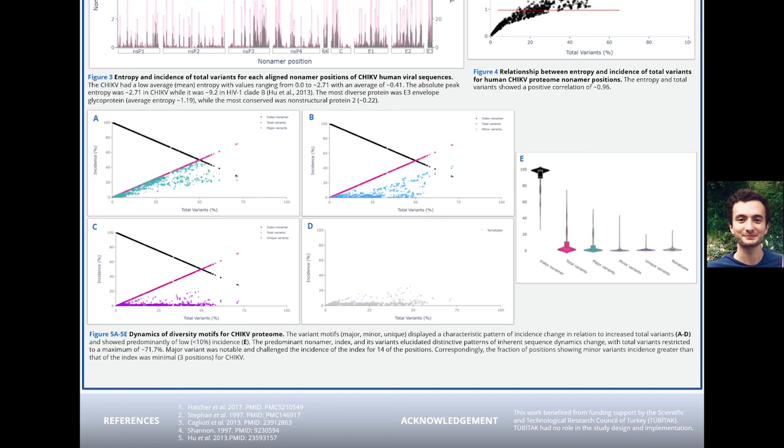Nonotypes evaluate the multiple distinct variants at all the non-zero variant positions, with the maximum incidence of 25%. The violin plots here in Figure 5 show the distribution of the incidence values for each motif.